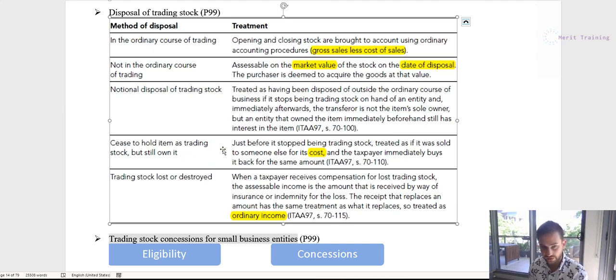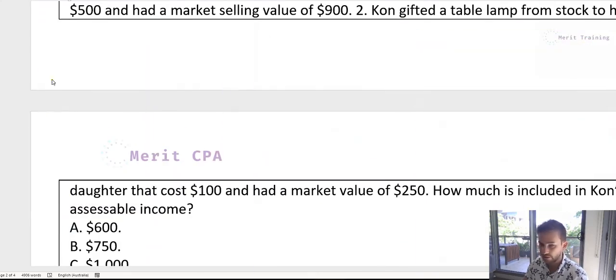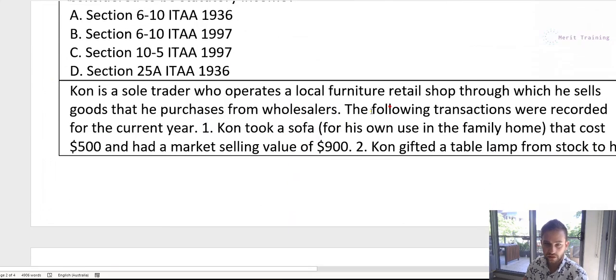So it's still the same person who owns it, but it's no longer held as trading stock, right? And then the last one is trading stock lost or destroyed. So the first situation that we're going to look at is Con took a sofa that cost $500 for his own use in the family home. So he's basically transitioning it from himself as trading stock to himself as non-trading stock.